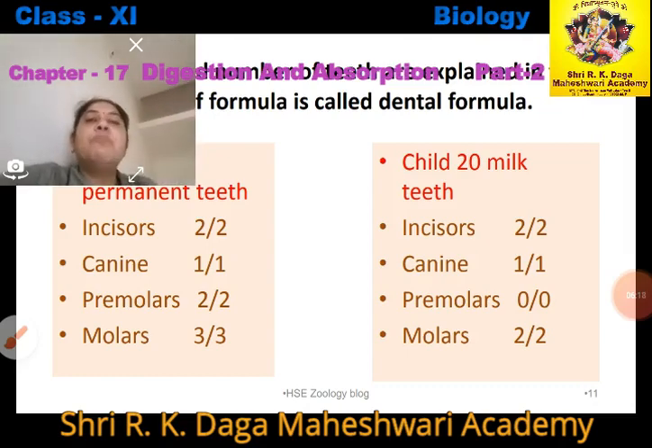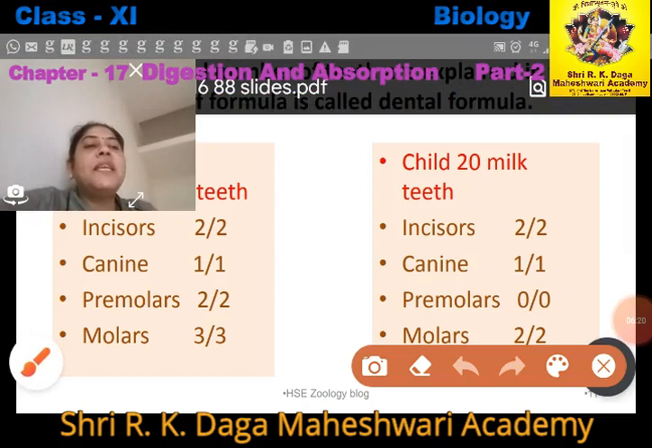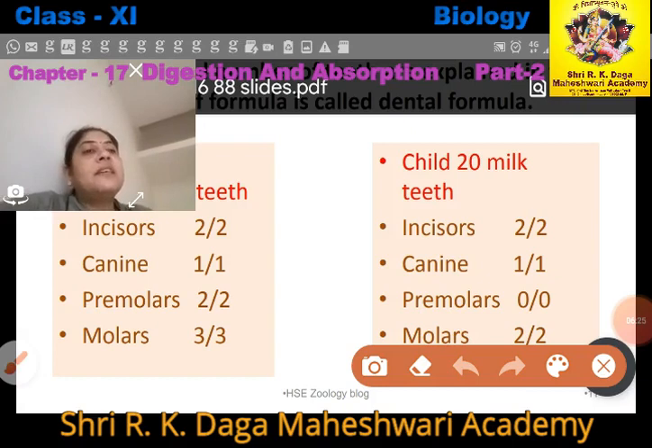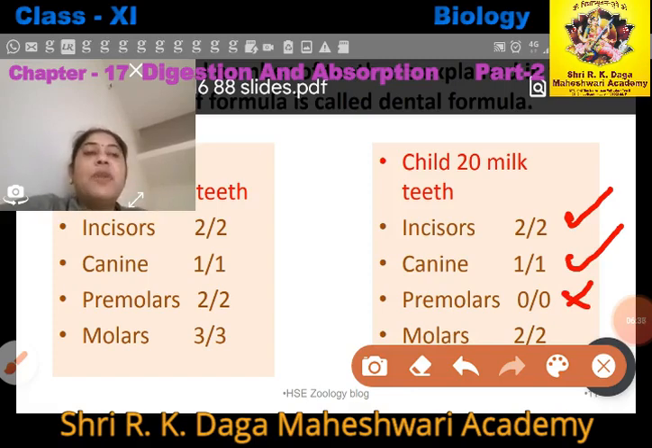Now in case of milk teeth, how many incisors? The sequence is the same: incisor, then canine, then premolar, then molars, right? How many incisors are the same? That is 2 2. How many canines? That is the same, adult as well as child. Premolars are absent in child. In adult there are 3 premolars, but in childhood, how many premolars? That is 2.